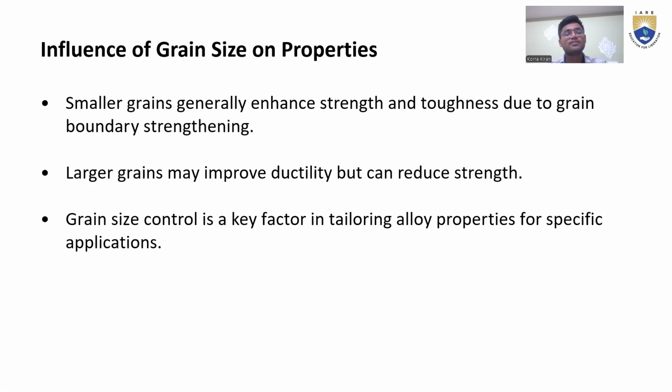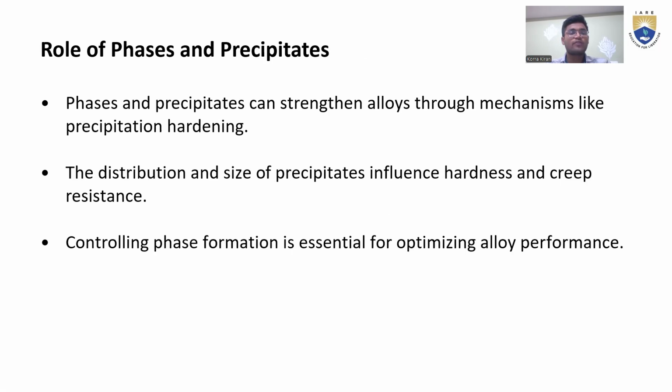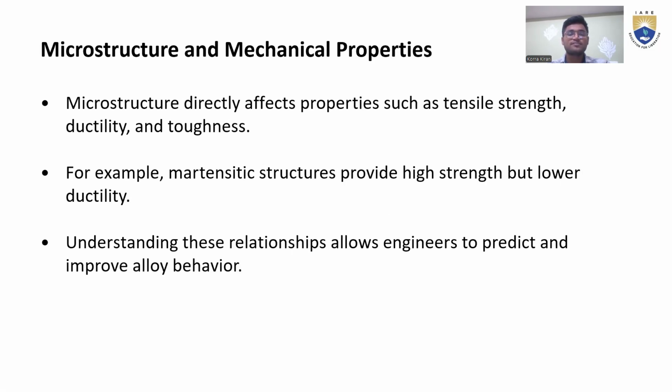A smaller grain generally has strength, because toughness is due to grain boundaries, and a larger grain has ductility but, compared to the other, reduced strength. And the role of phase: there is a mechanism like precipitation hardening. This was one thing. At the same time, it has creep resistance, meaning small deformation compared to other things.